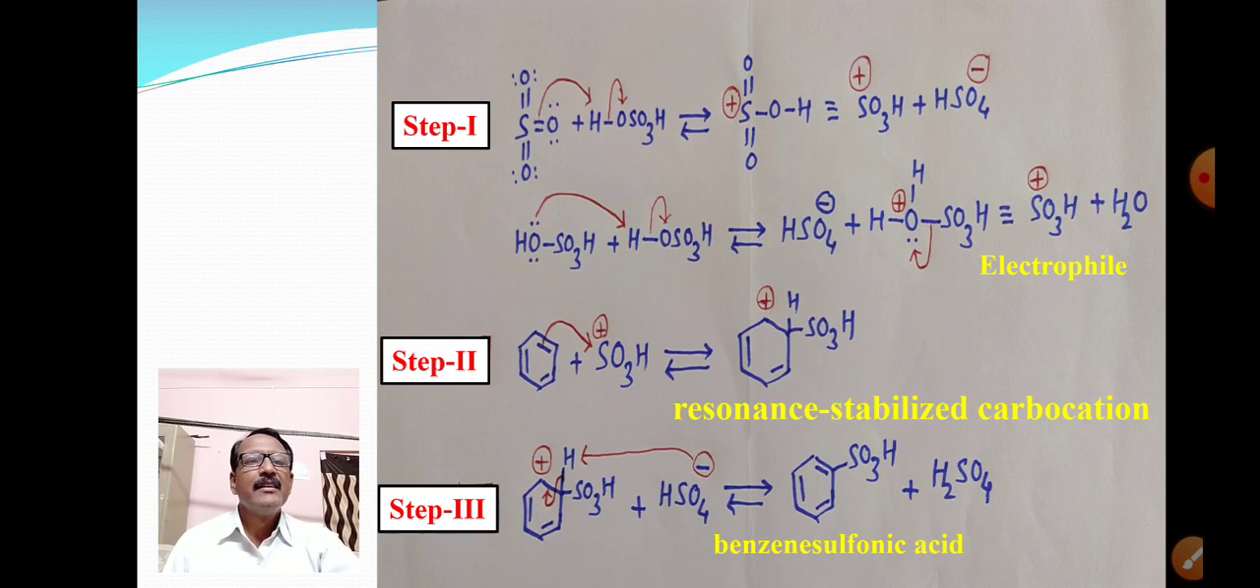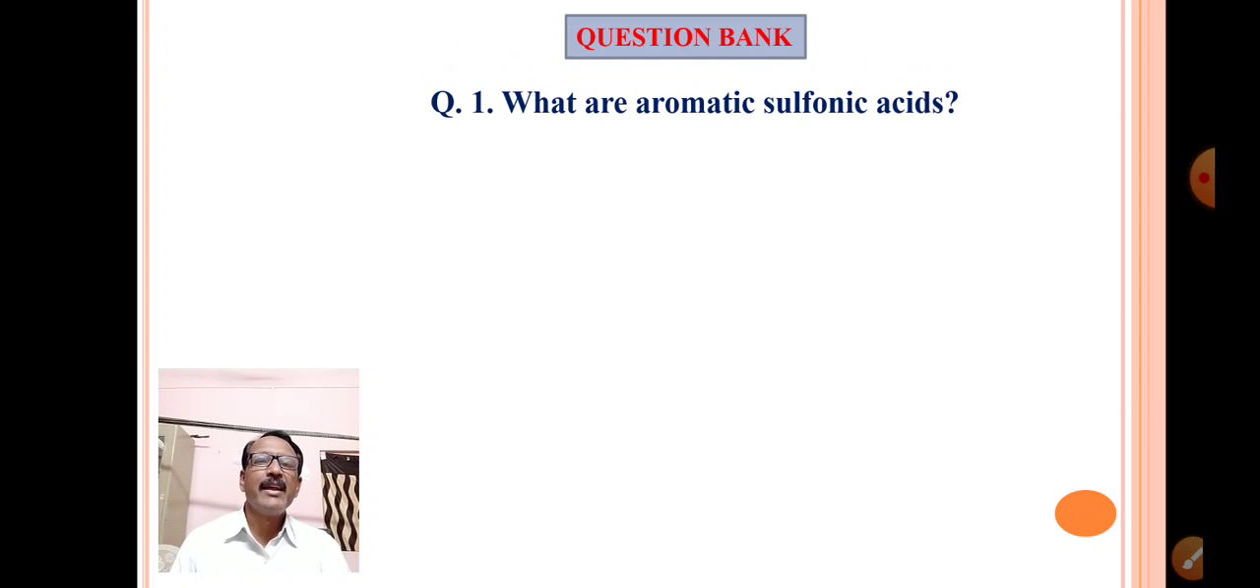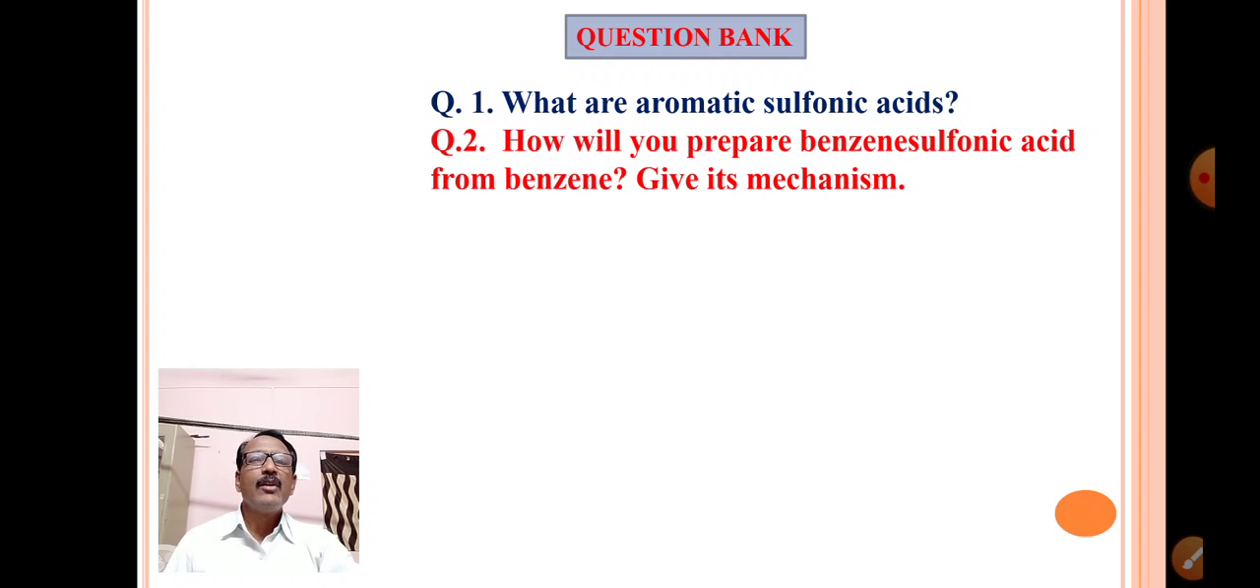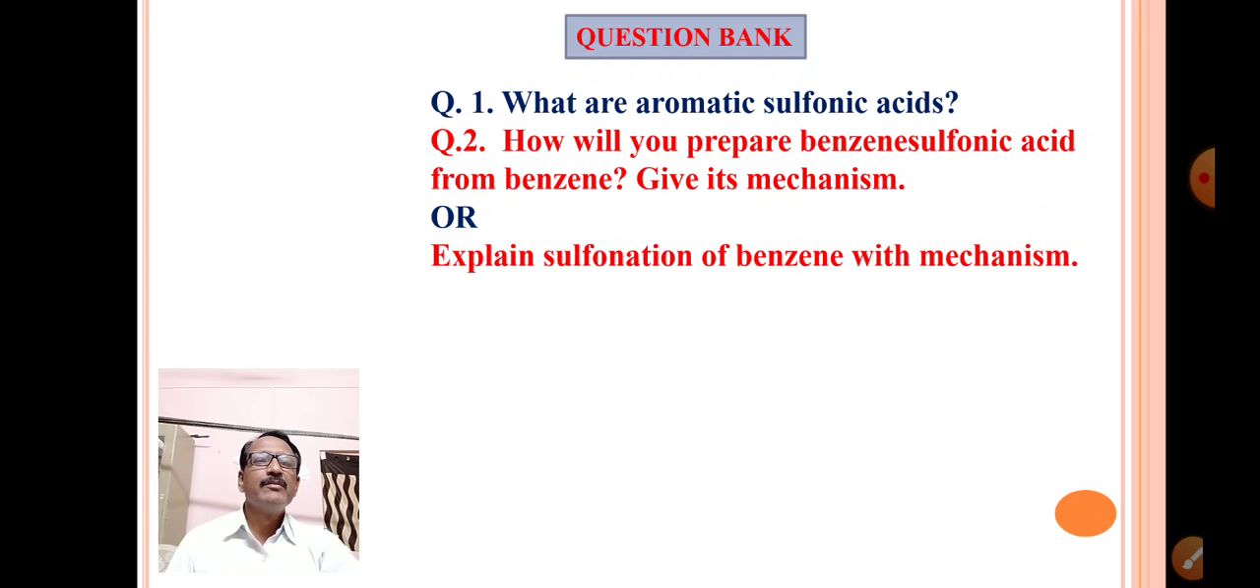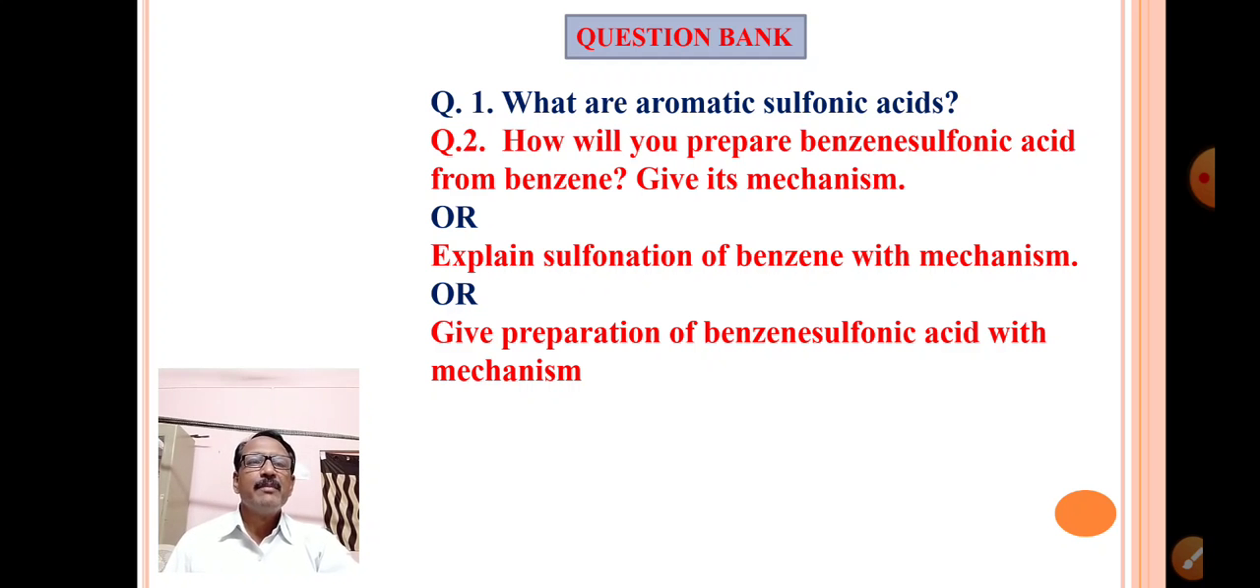This is complete preparation of benzene sulfonic acid. Now what type of questions may be asked in the examination? That is the question bank. What are aromatic sulfonic acids? How will you prepare benzene sulfonic acid from benzene and give its mechanism? Or explain sulfonation of benzene with mechanism, or give preparation of benzene sulfonic acid with mechanism. These are the different questions which may be asked in the examination.